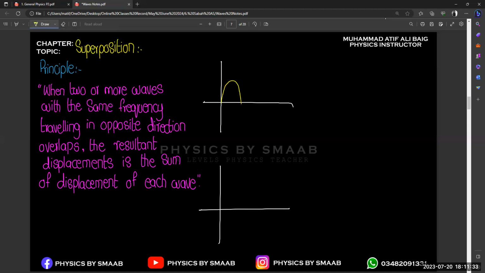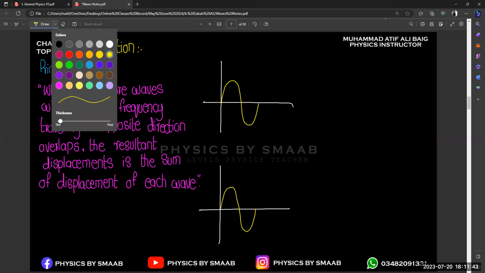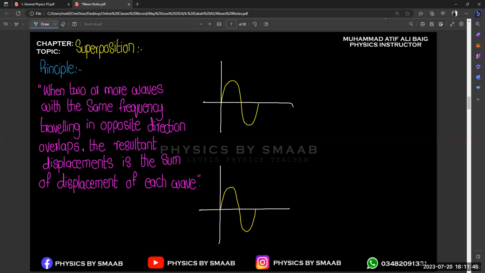This is the pattern, and this is the pattern of the second. Initially we are only going to discuss the pattern and the displacement, because in the definition they mention that your resultant displacement is the sum of the displacement of each wave. So let's suppose this height of the wave is equal to x, and this is also x, right?